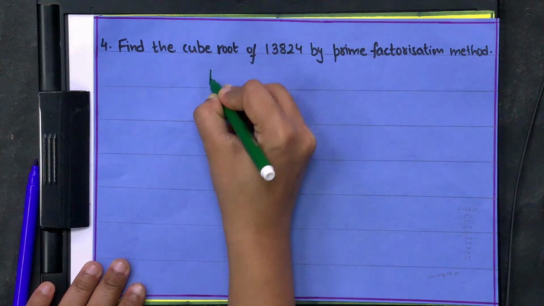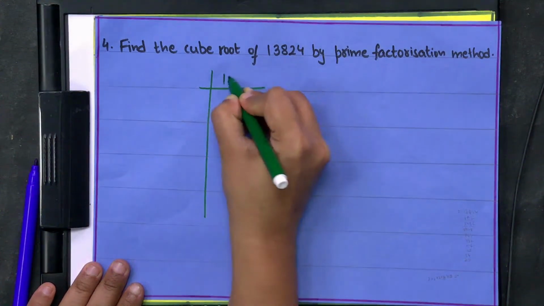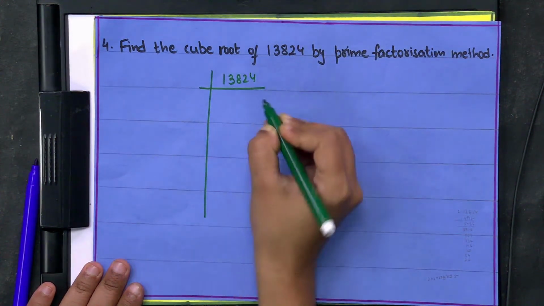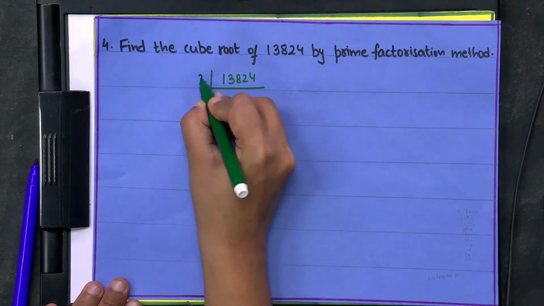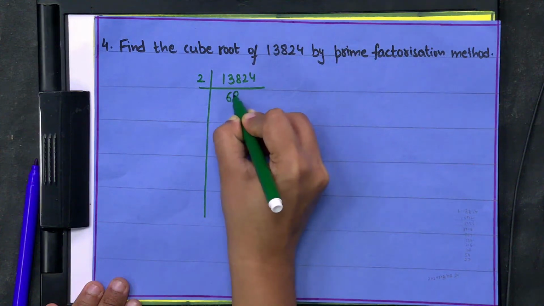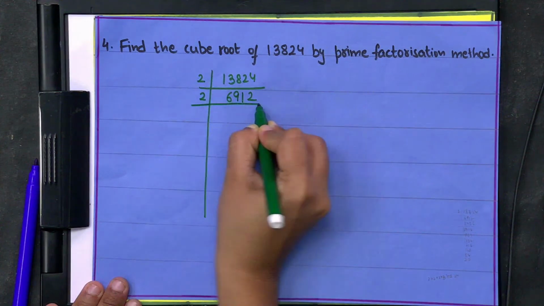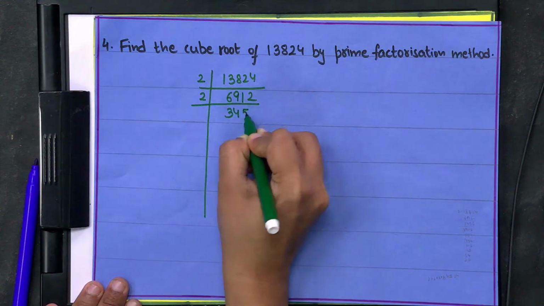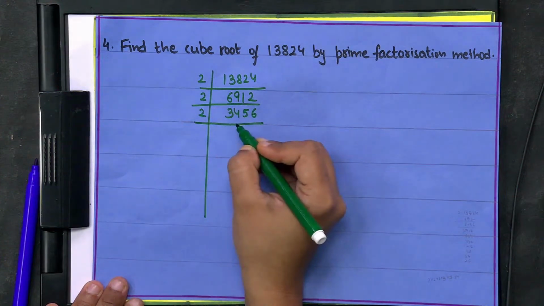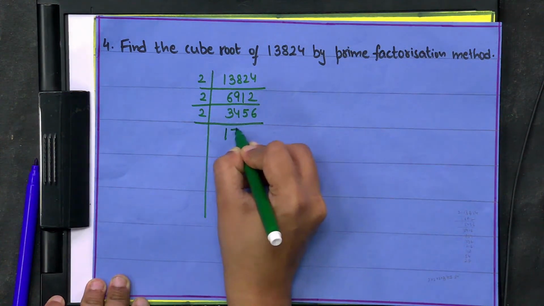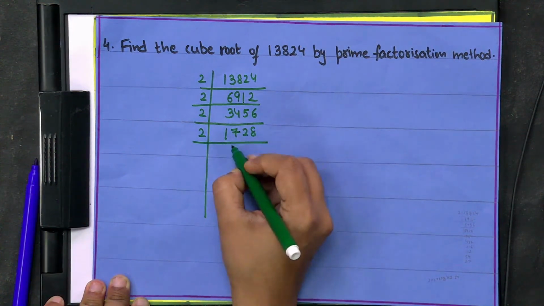So let us just find out. Since the digit at one's place is even, so just divide this by 2. So what will you get? 6, 9, 1, 2. Again divided by 2, you will get 3, 4, 5, 6. Again divided by 2, what will you get? 1, 7, 2, 8. Then again it is divisible by 2,